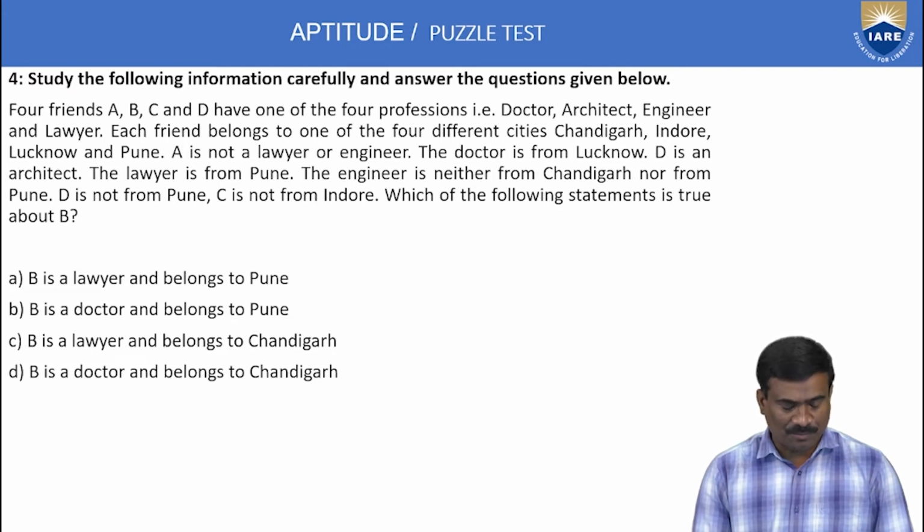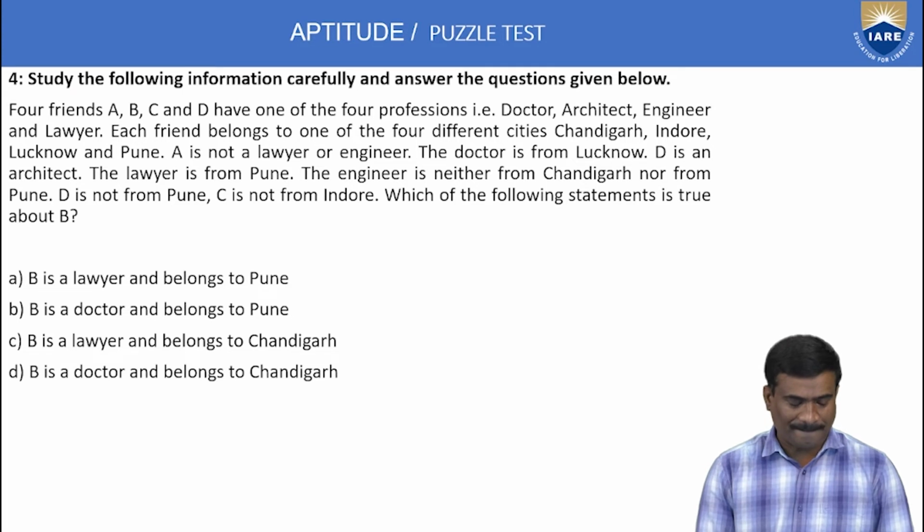D is not from Pune. C is not from Indore. Which of the following statements is true about B? Option A, B is a lawyer and belongs to Pune. Option B, B is a doctor and belongs to Pune. Option C, B is a lawyer and belongs to Chandigarh. Option D, B is a doctor and belongs to Chandigarh.